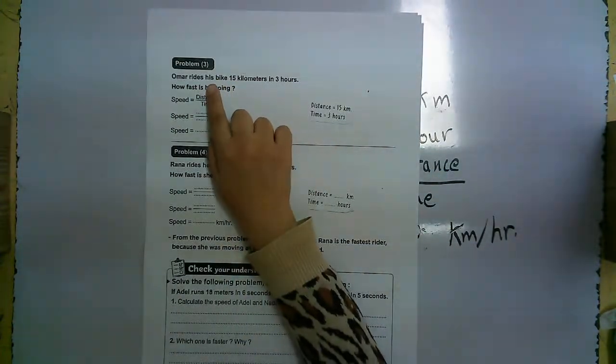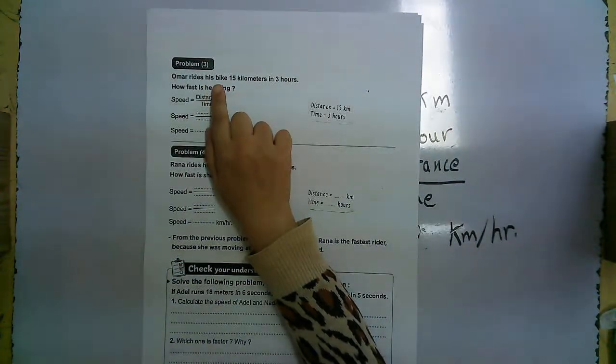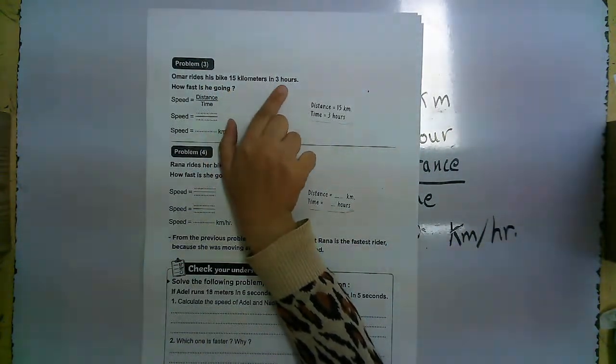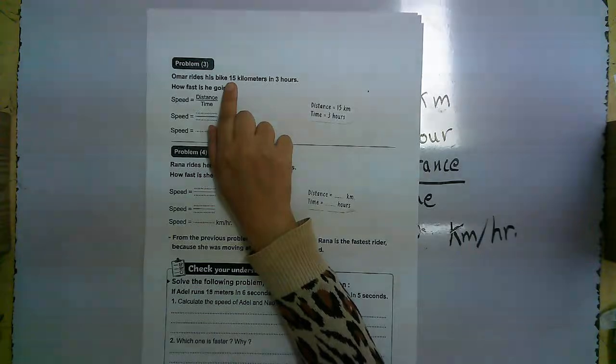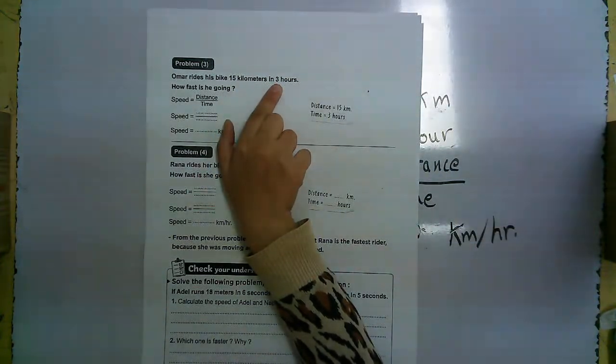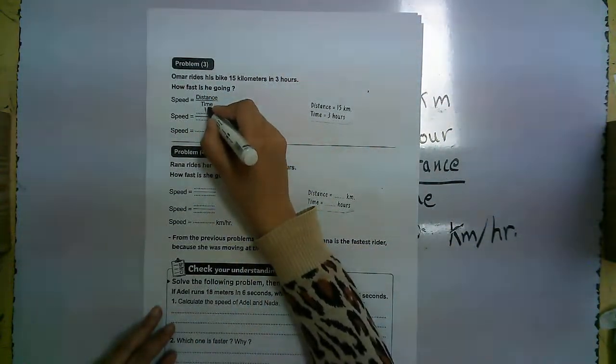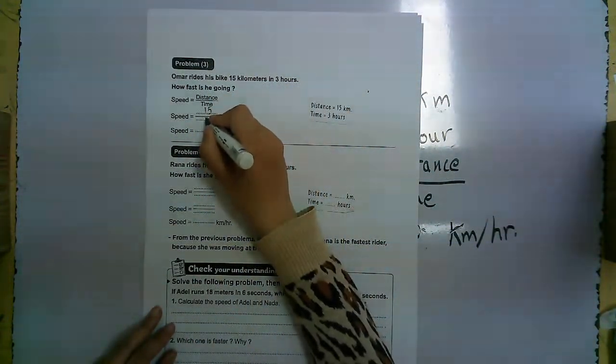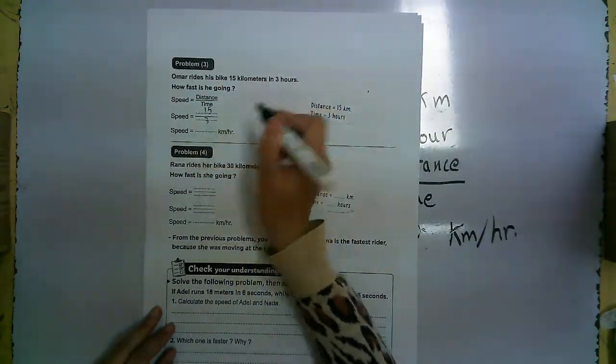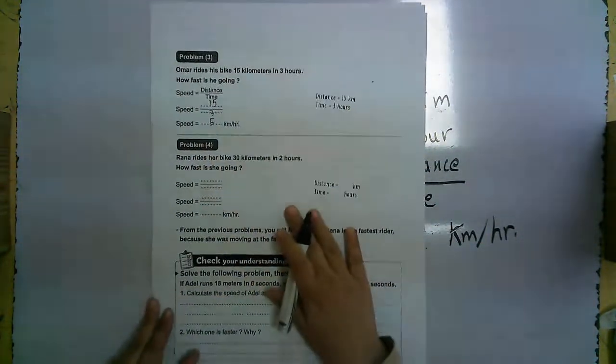Another problem. Omar rides his bike 15 kilometers in 3 hours. So we will make 15 over 3. 15 over 3 equals 5. So the answer here is 5 kilometers per hour.